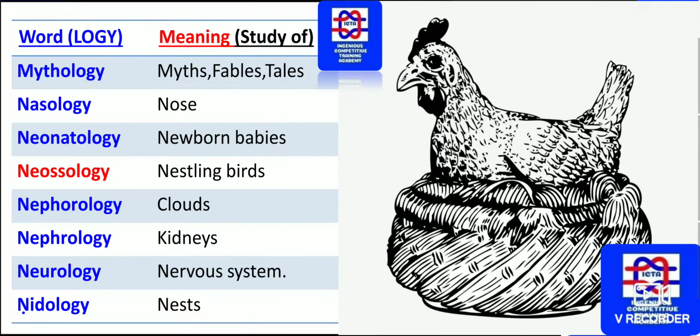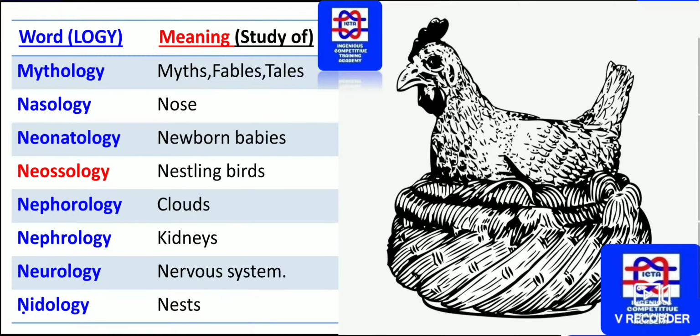The study of newborn babies, that is neonatology, is the newborn baby study. And the study of nestling birds is known as neossology. As you can see, how exactly the nestling of birds and its study. Clouds concerning study is known as nephology, and here nephology and nephrology are different. Clouds concerning nephology, and kidneys concerning nephron, that is nephrology. The functional unit of the kidney is the nephron, so that is the reason nephrology is kidney and nephology is cloud. So please remember the difference.